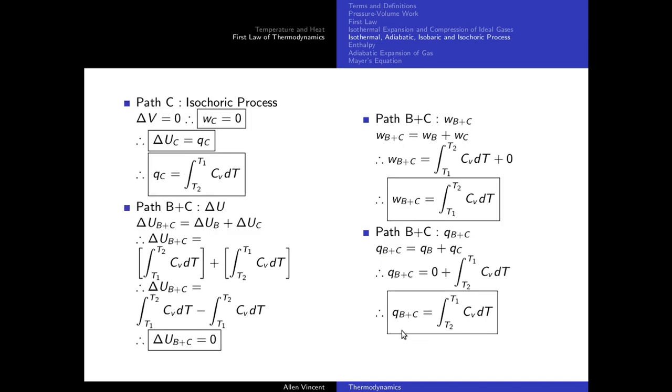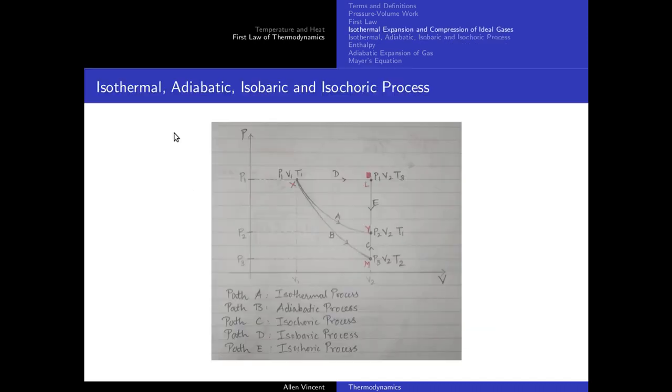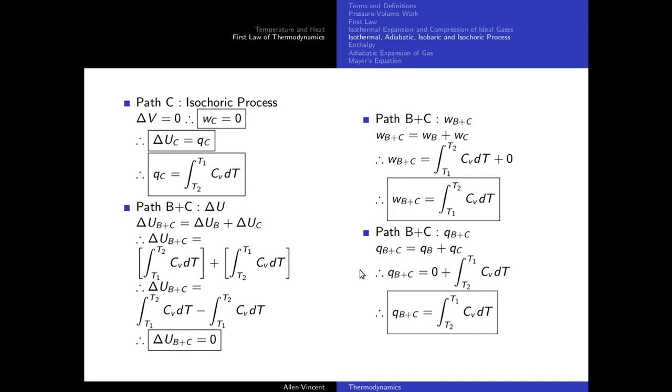Now according to the laws of definite integrals, I can change the limits. If I exchange their positions, putting T1 instead of T2 and T2 instead of T1, the integral is going to be negative. So as you can see in this step, this integral and this integral will cancel. Therefore, change in internal energy along path B plus C is 0. Voila. Change in internal energy along path A is also 0. So along path A it was 0, along path B plus C it is also 0. So internal energy is a state function.